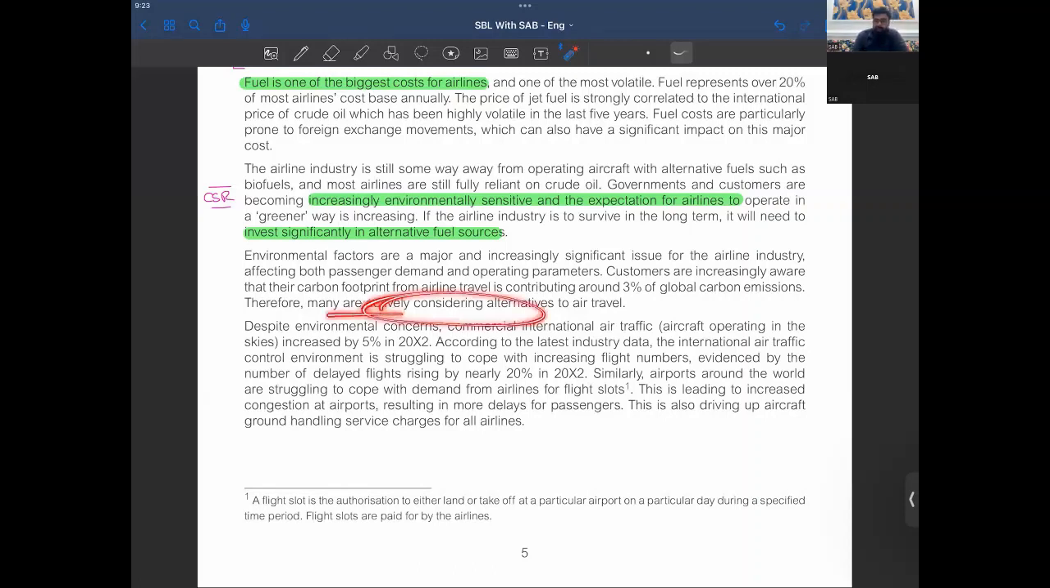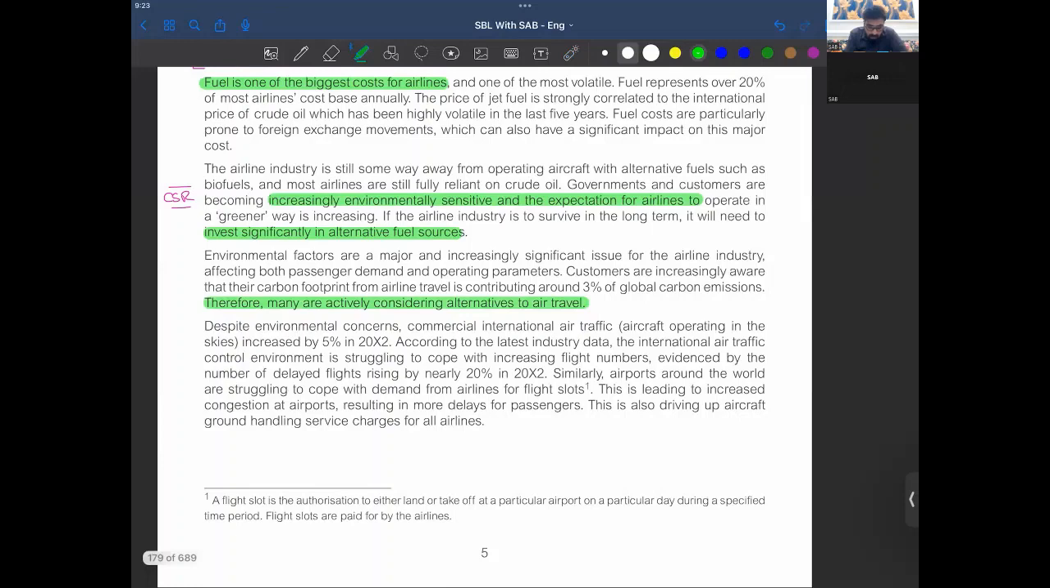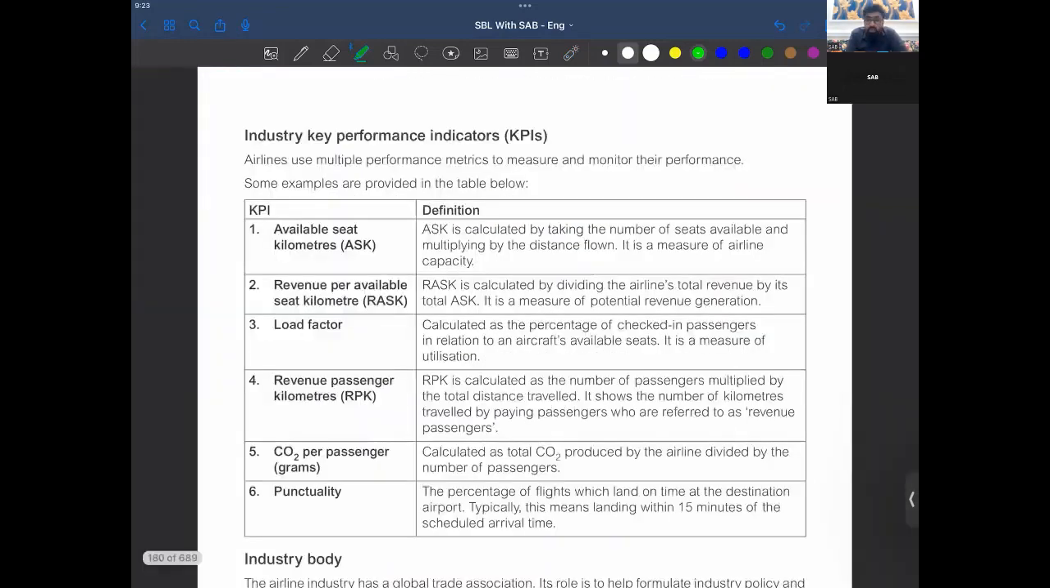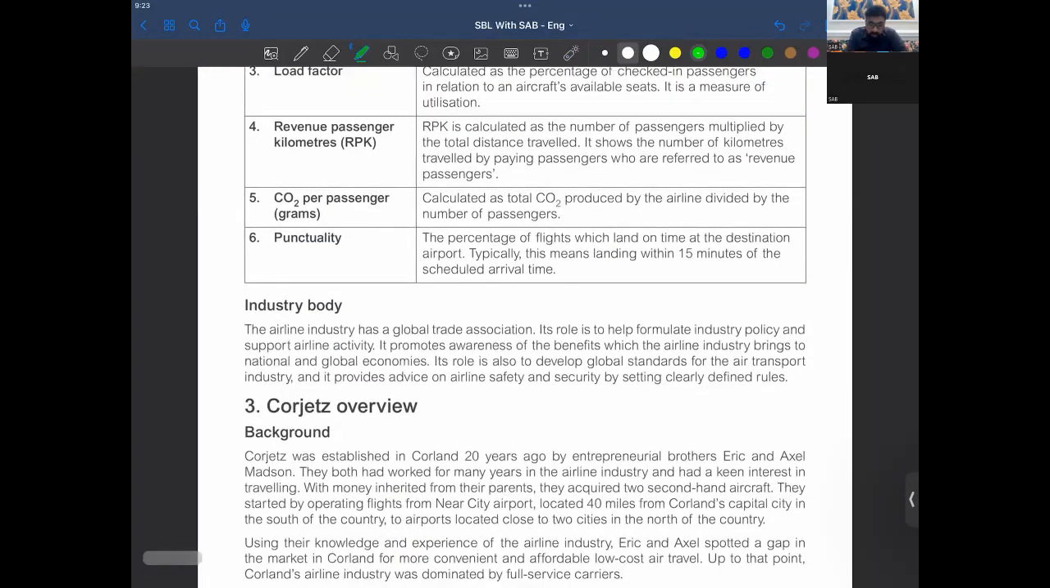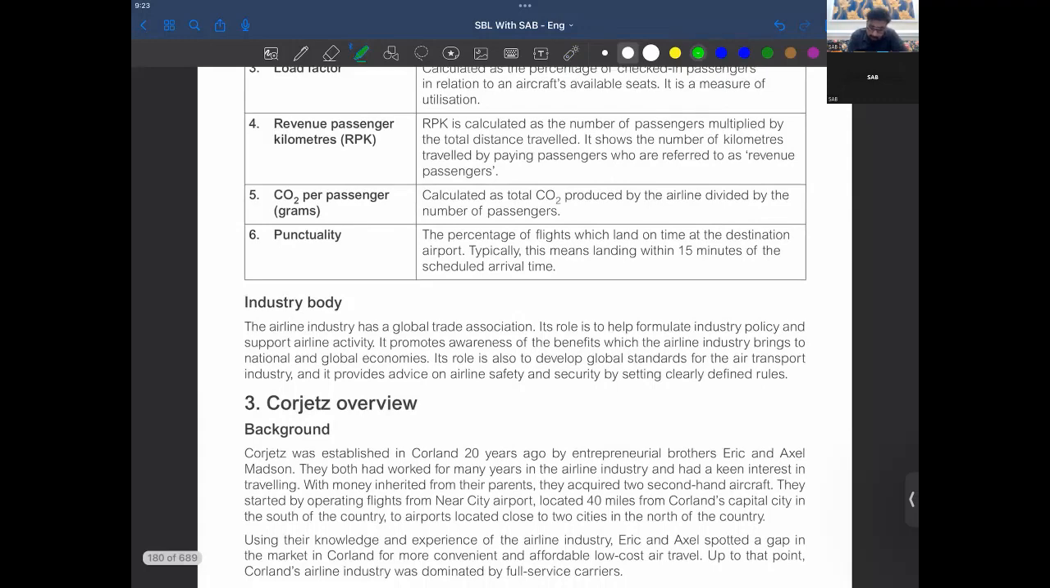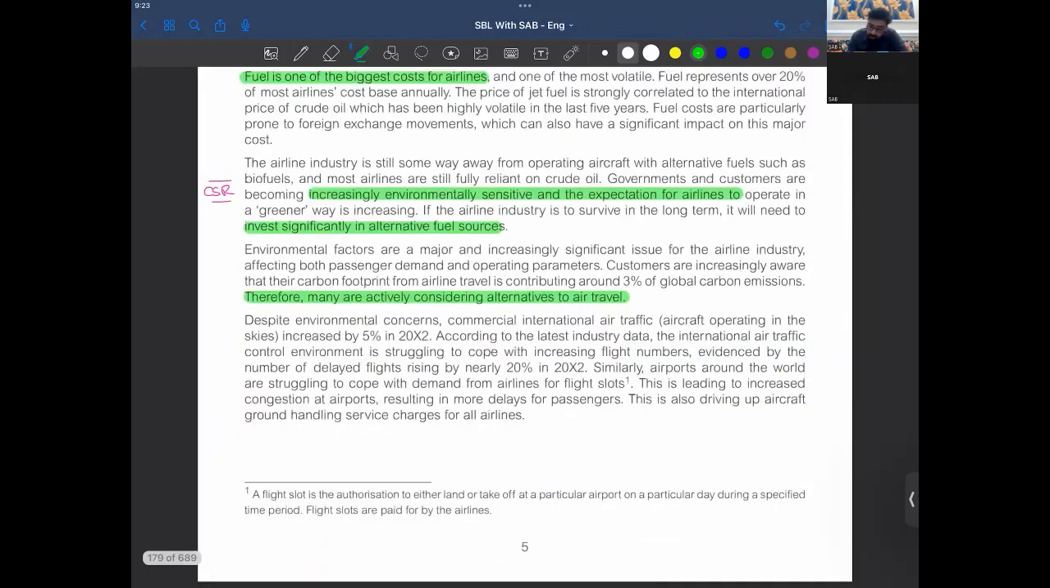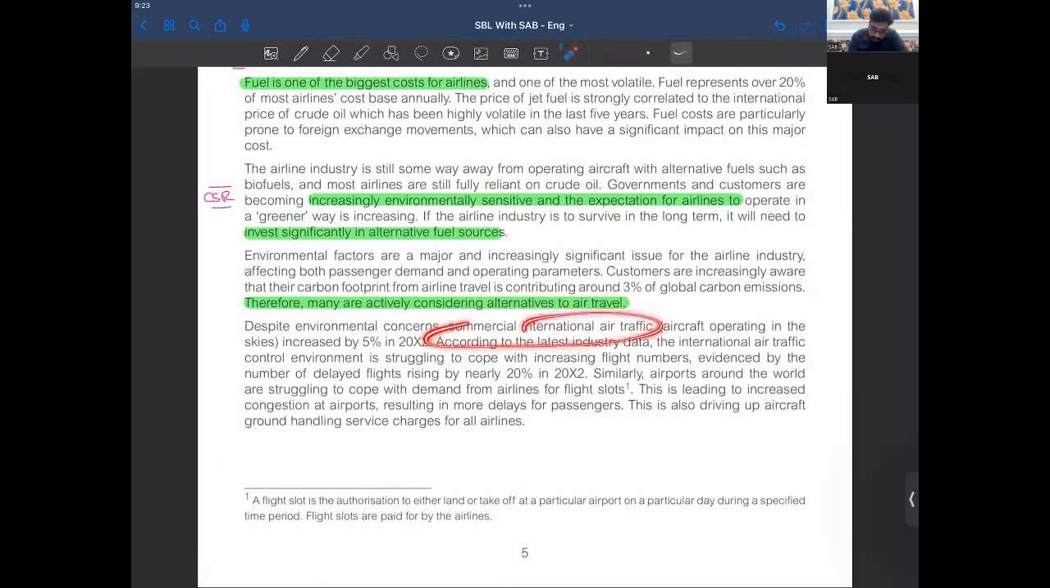Therefore, many are actively considering alternatives to air travel. So the persons taking care of the environment are considering alternatives. And if any of the alternatives just arrived in the market, then it's surely going to impact your sales. Despite environmental concerns, commercial international air traffic increased by 5%, according to the latest industry data.